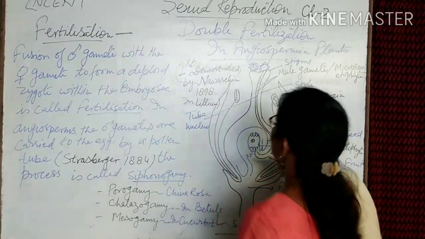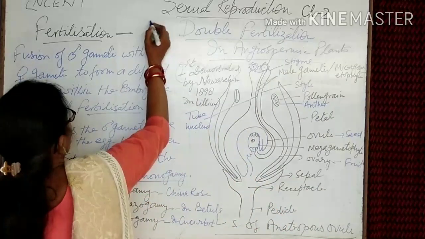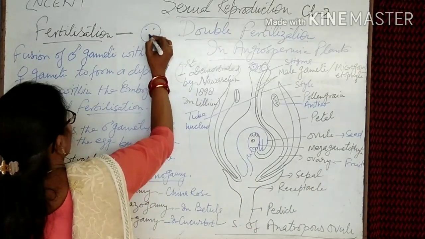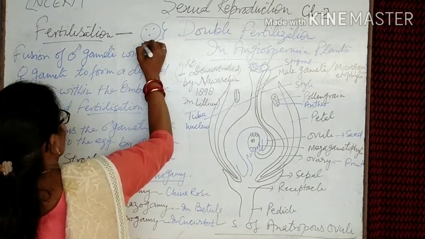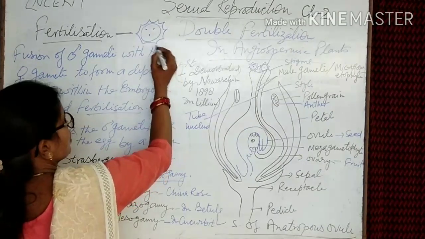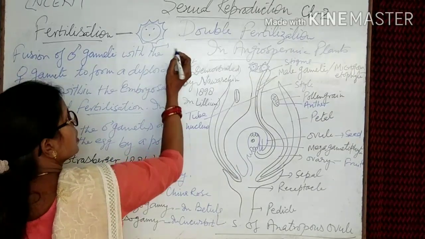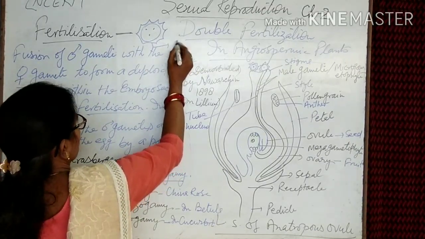The pollen grains are smiley-like structures containing one germ pore in monocot pollen grains and two germ pores in dicot pollen grains.